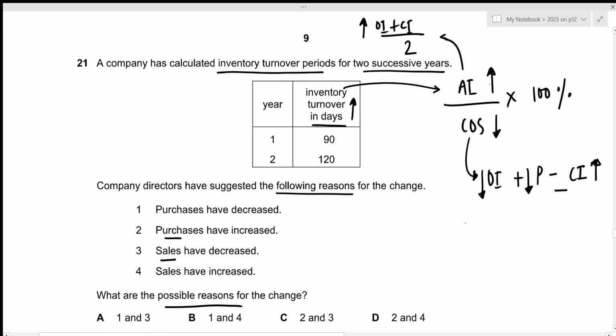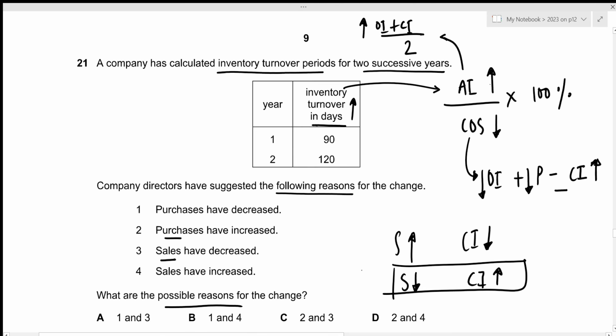And the closing inventory has a direct relation to sales. So if the sales increases, then it means that closing inventory will decrease. It just means that we will have lower inventory at the year end that is yet to be sold. But if the sales decreased, then the closing inventory would increase. And this is the criteria we're looking for in this case, which means that the sales should decrease, which is given by the third one.